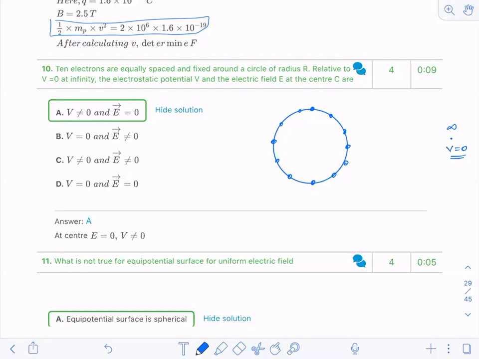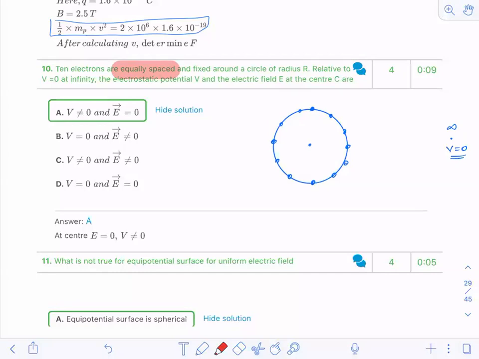Not a sphere, a ring, I can take it. Now, they are asking me at this center, what is the electric field? If this is equally spaced, that means this is symmetric or non-symmetric? If it is equally spaced, can I say this is a symmetric figure?